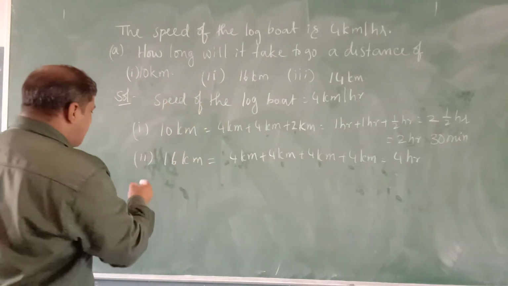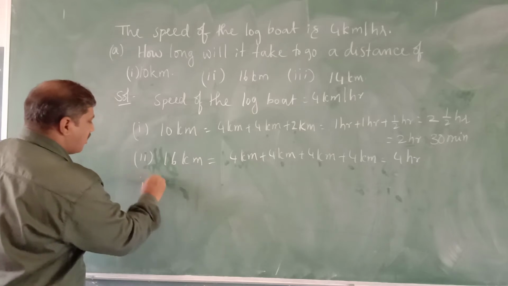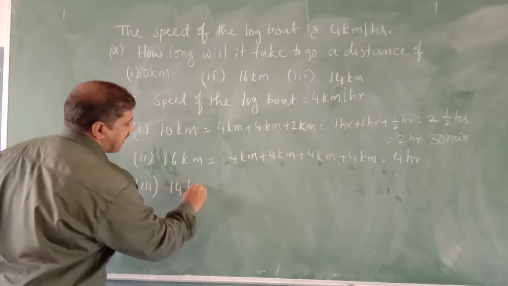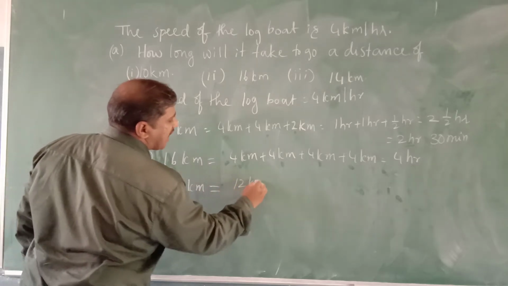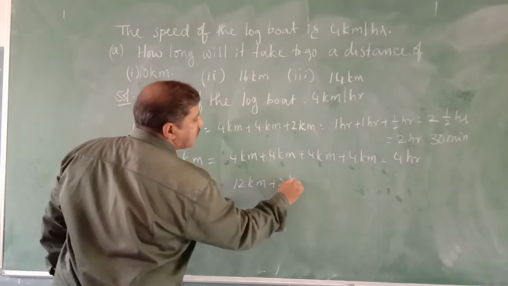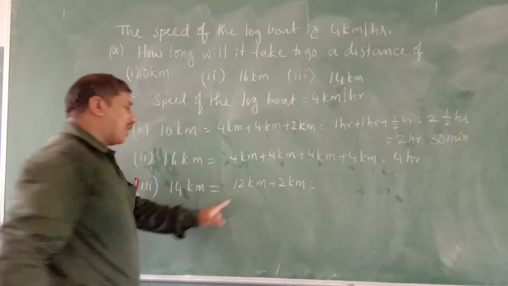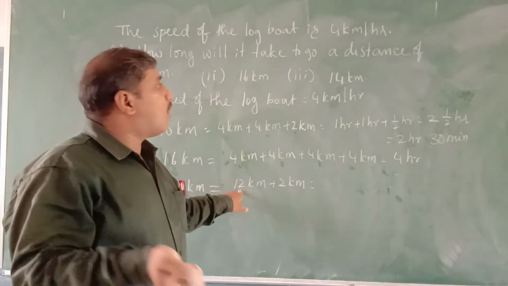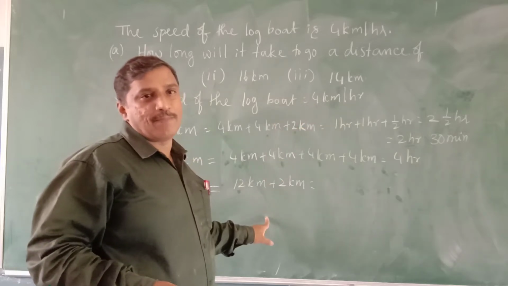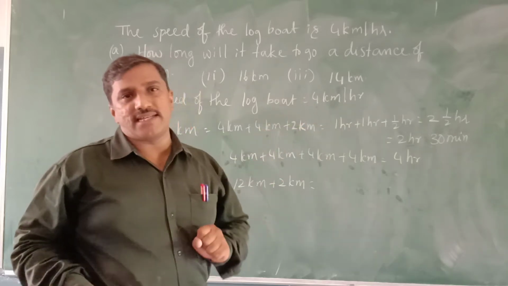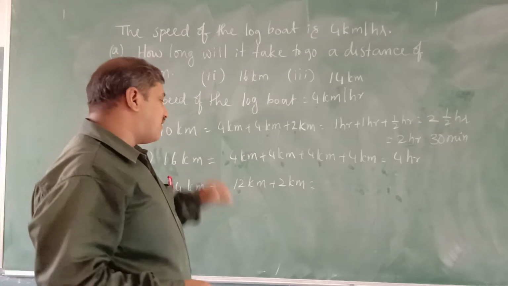Now 14 kilometers, how much time will it take? Now I will make it easier. I will write 14 as 12 kilometers plus 2 kilometers. 1 hour is 4 kilometers, so 12 kilometers means 12 by 4, which is 3 hours.